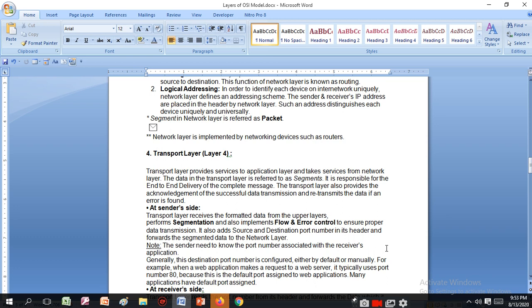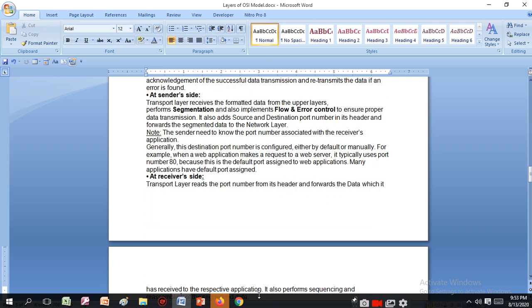The sender needs to know the port number associated with the receiver application. Generally, the destination port is configured either by default or manually. For example, when a web application makes a request to the web server, it typically uses port number 80, because this is the default port assignment for the web application. Many applications have a default port assigned.